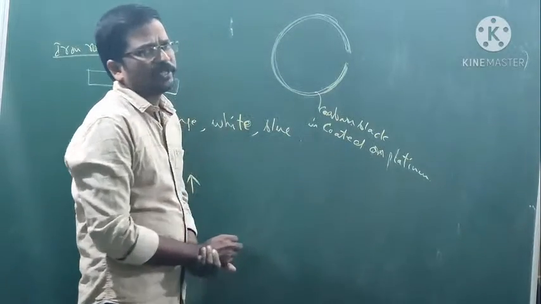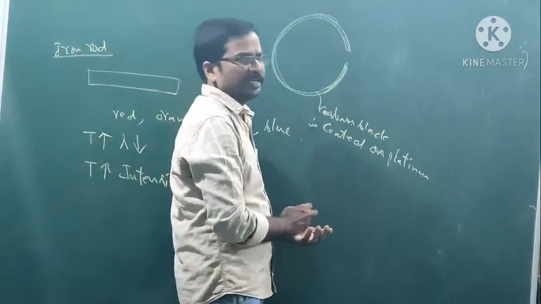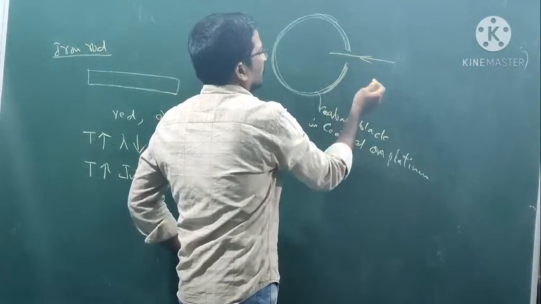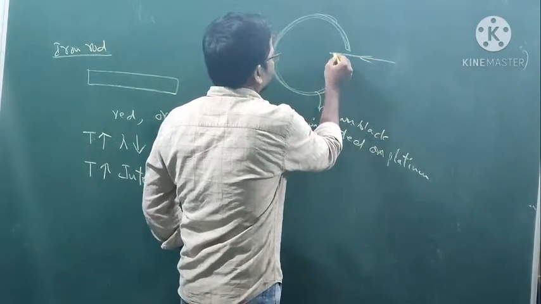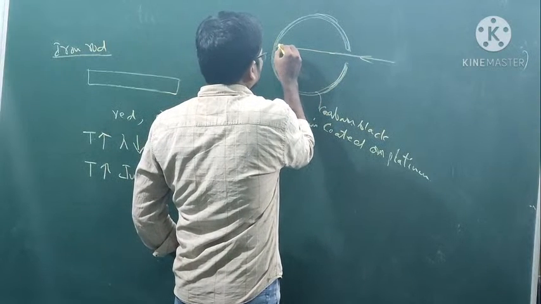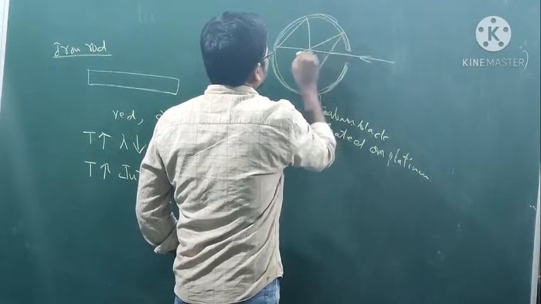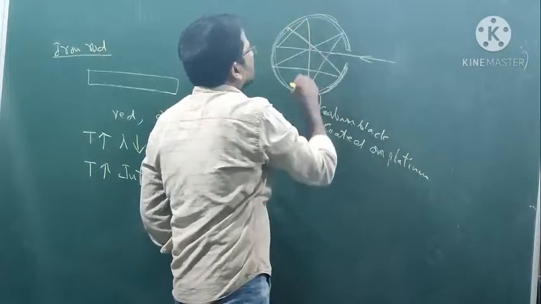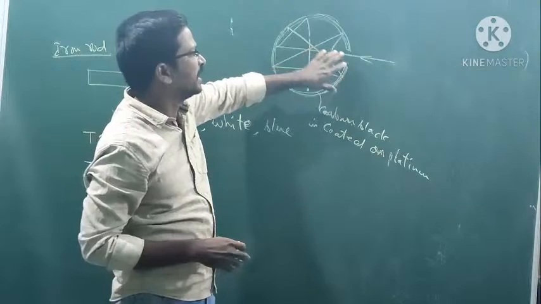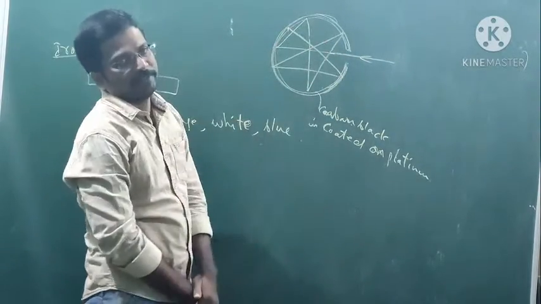What is the importance of a black body? A black body is an imaginary one which cannot exist in reality, which can absorb all the radiation. If you pass any radiation, that radiation will strike here, go like this, and be perfectly absorbed here. Any radiation passing to this body is absorbed totally.